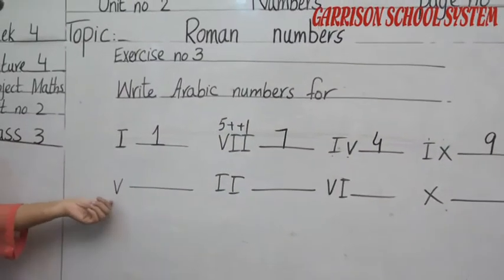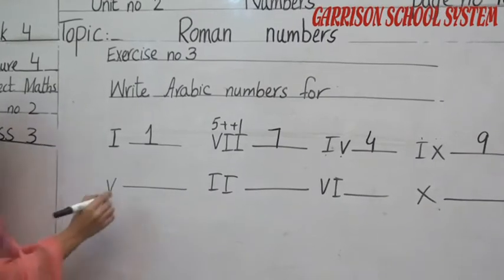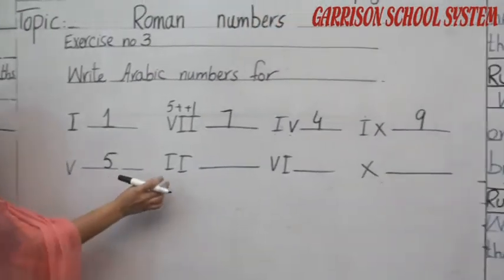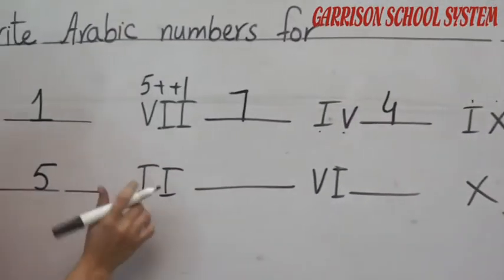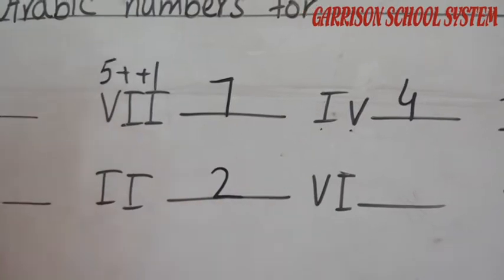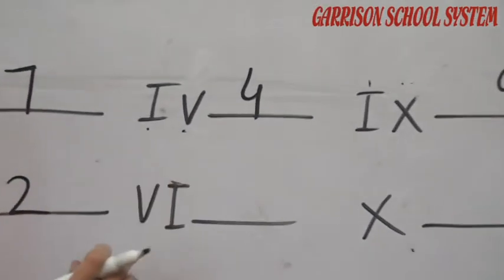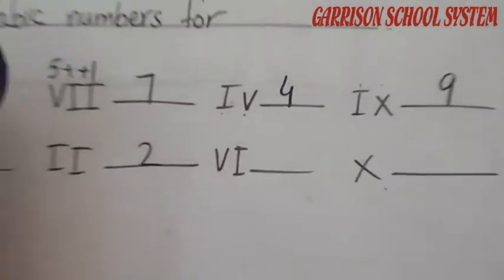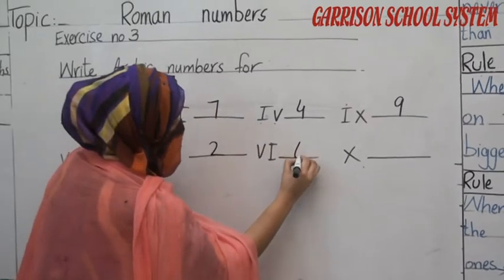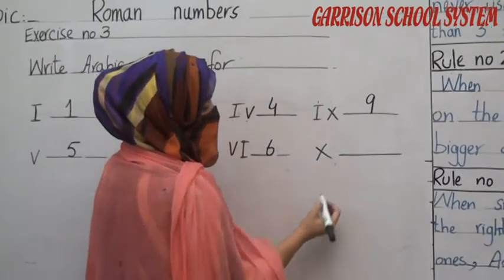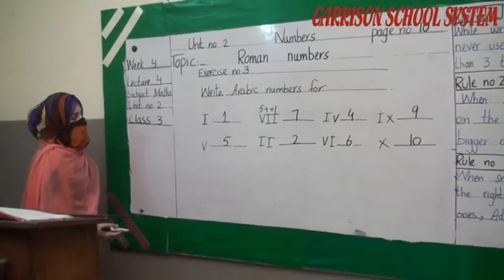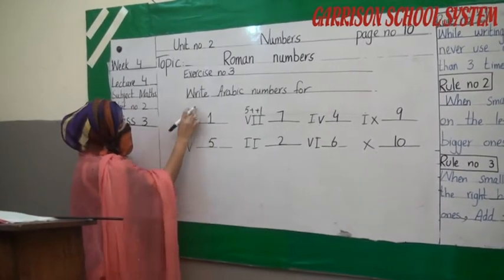Now V: what number do we have to write here? We have to write number 5, because V is representing the number 5. Next, two symbols are here, so what answer do we write? 1 and 1, we write 2. Next is VI. Here I is at the right side of the bigger number, so we add 1 to 5. What is the answer? 6. And this is our X. X is representing the number 10.